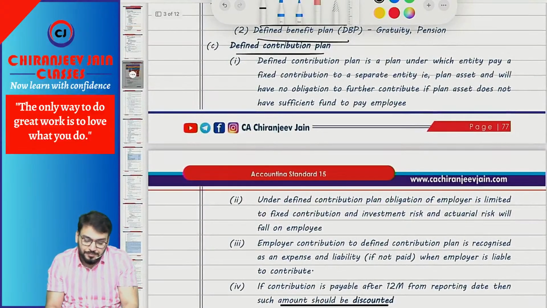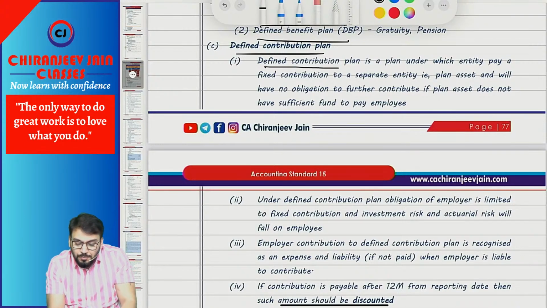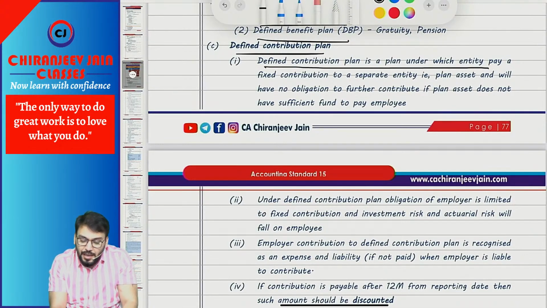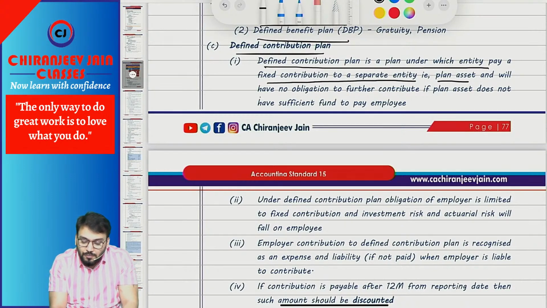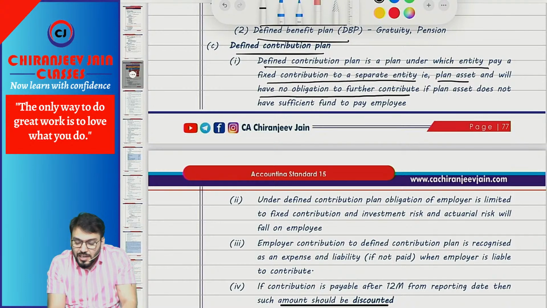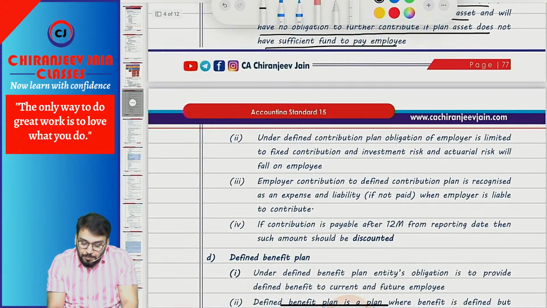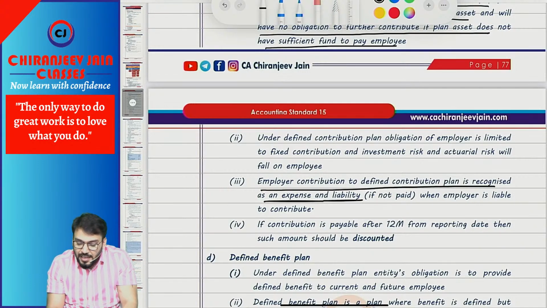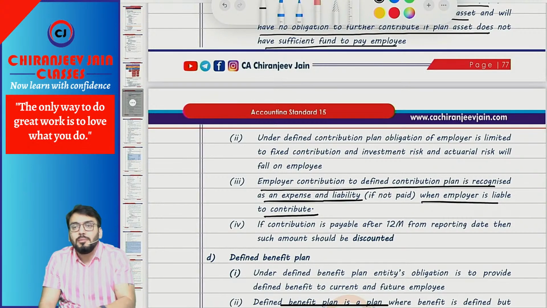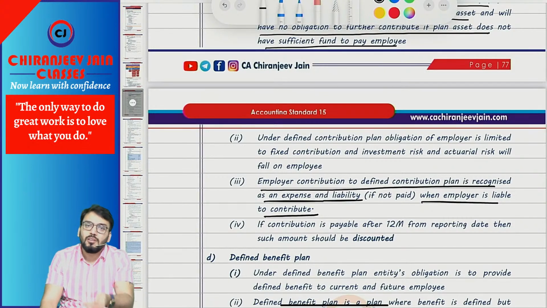So, what did they say? Defined contribution plan is a plan under which an entity pays a fixed contribution to a separate entity, that is the plan asset, and will have no obligation to further contribute if the plan asset does not have sufficient fund to pay employees. Correct. So employer contribution to a defined contribution plan is recognized as an expense and liability when the employer is liable to contribute. However, if such amount is payable after 12 months, then it should be recognized as an expense and liability with a discounted amount.